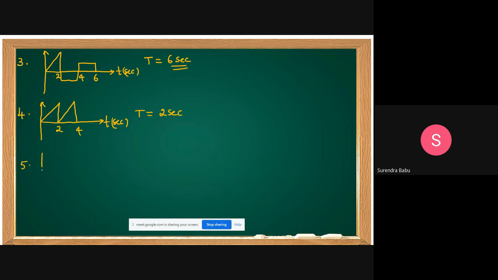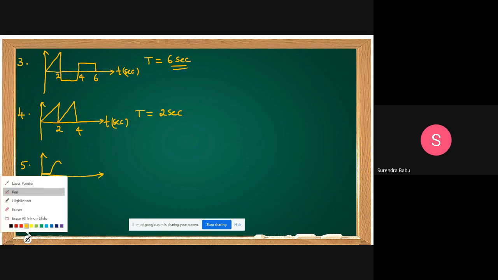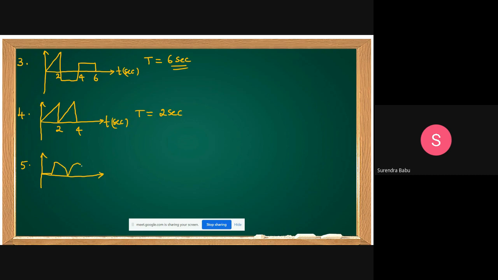If any waveform is given like this, let this be alpha, this pi, and this 2 pi. This observation is important even for electronics and electrical students.